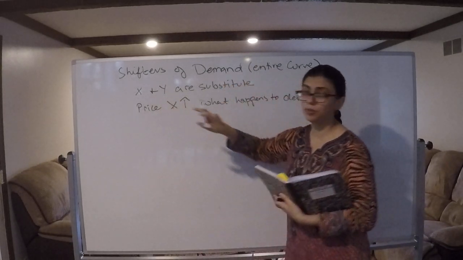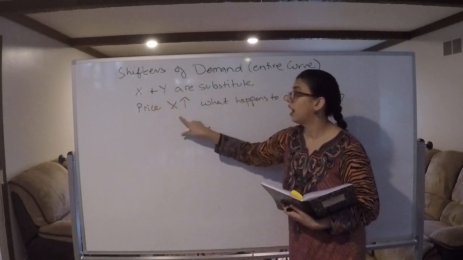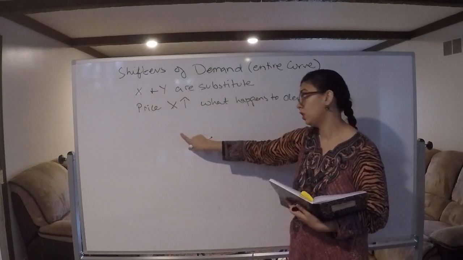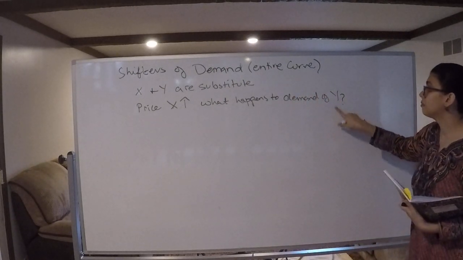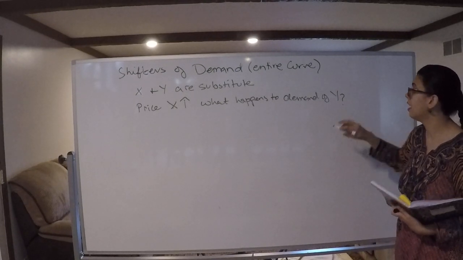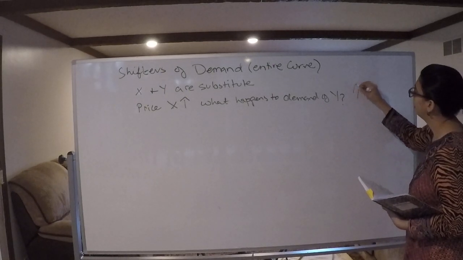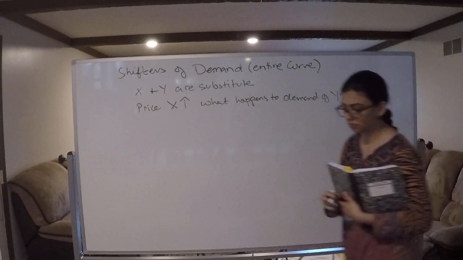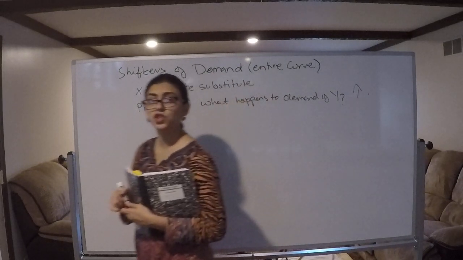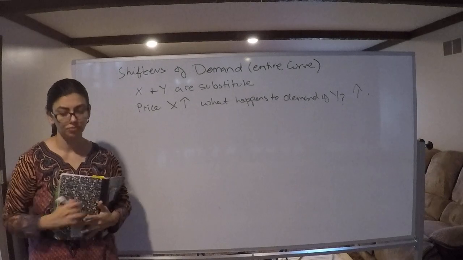If X and Y are substitutes, which means that one can replace the other, and X has become really expensive now, well, the demand of Y will increase because Y can replace X. More people want to buy the cheap Y now because X is too expensive to afford.